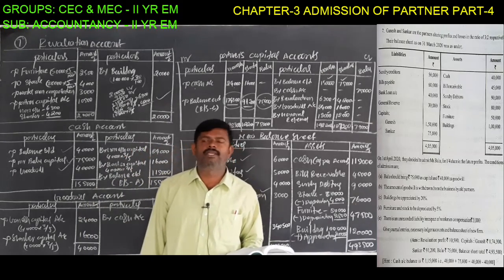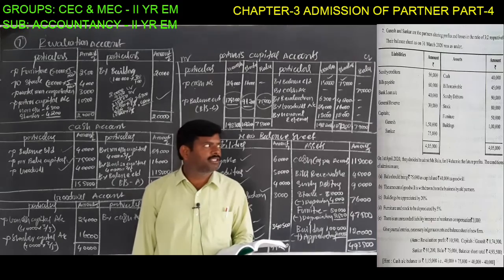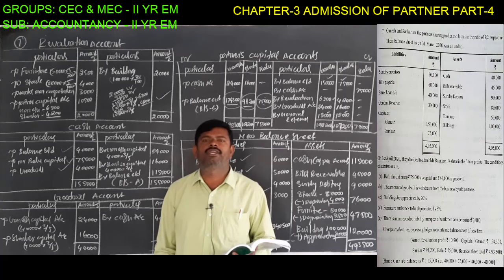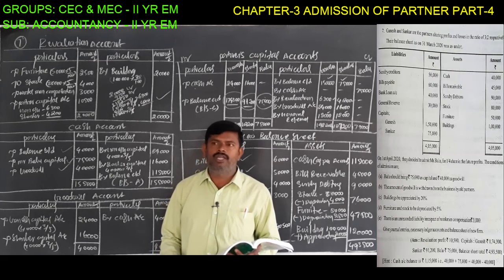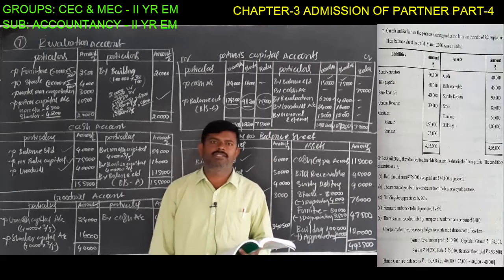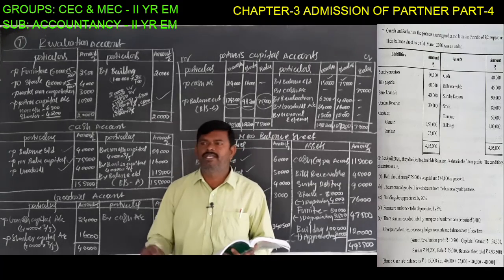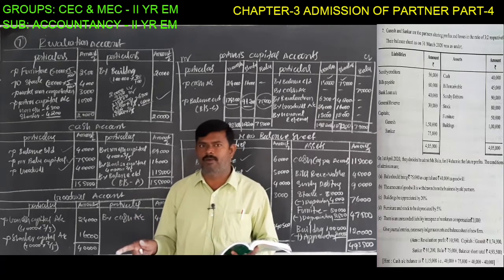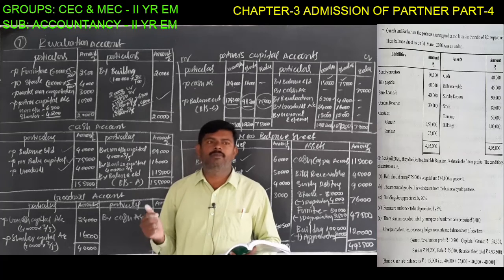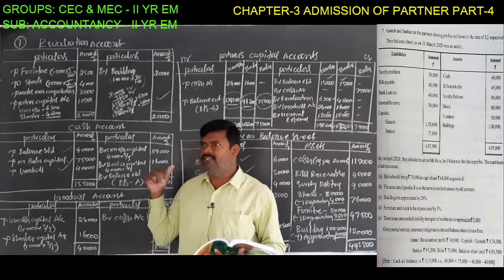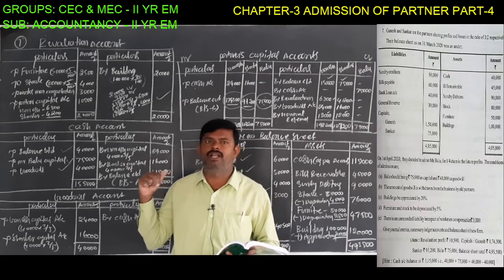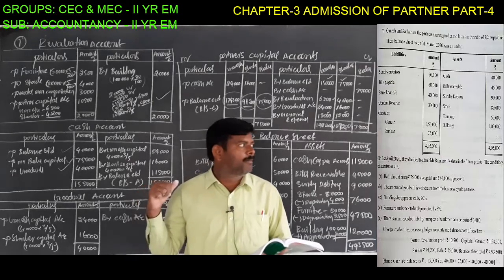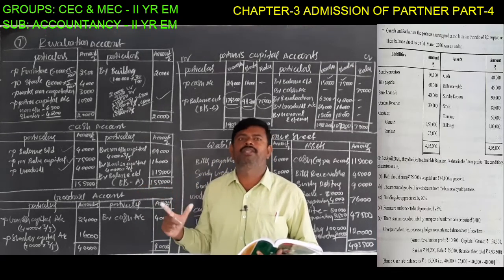Especially, the seventh problem is goodwill brought in cash and withdrawn by the old partners. This is the condition. You have to remember one thing. In the previous problem, goodwill was only brought in cash or retained in the business. The goodwill treatment is the same as the first problem, but if goodwill is withdrawn by the old partners, that is the condition of the seventh problem: goodwill brought in cash, withdrawn by the old partners.